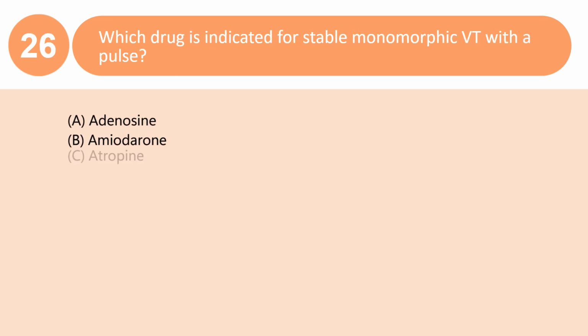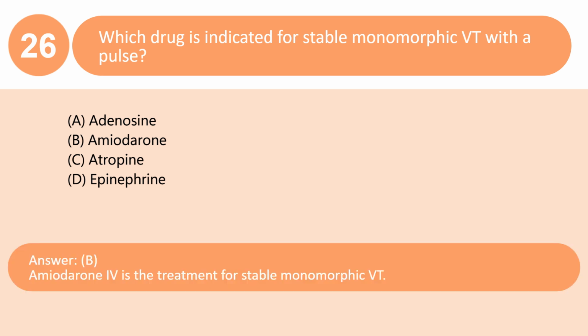Which drug is indicated for stable monomorphic VT with a pulse? A. Adenosine. B. Amiodarone. C. Atropine. D. Epinephrine. Answer B. Amiodarone is the treatment for stable monomorphic VT.